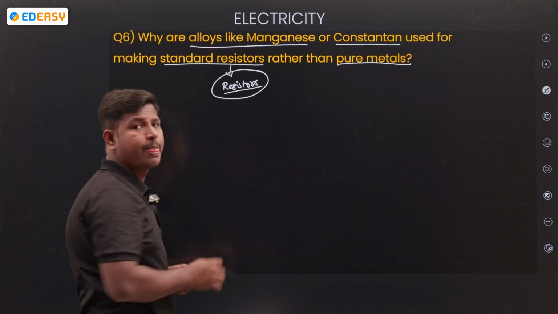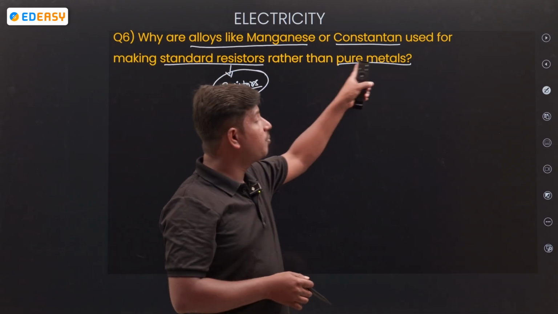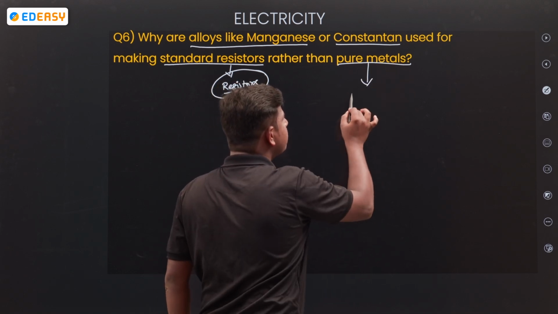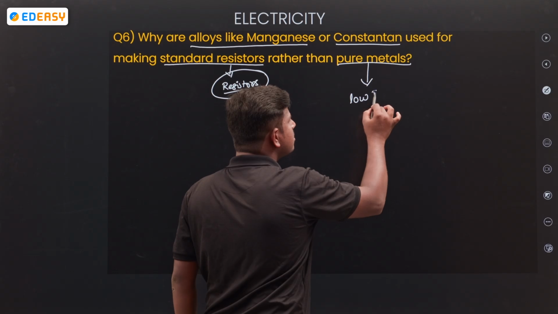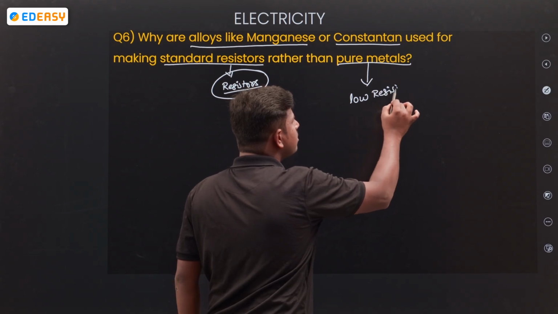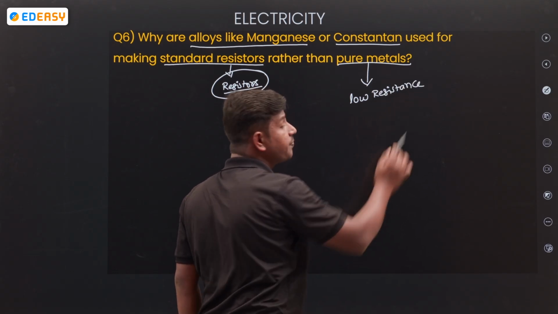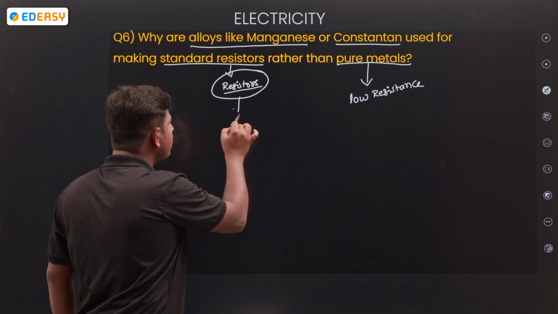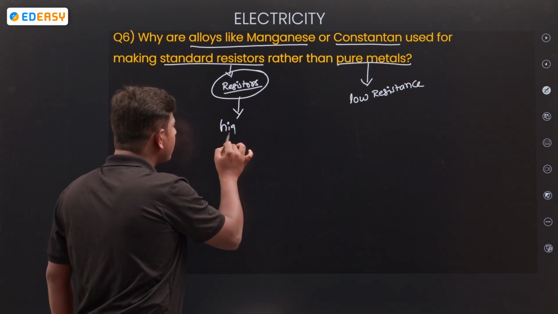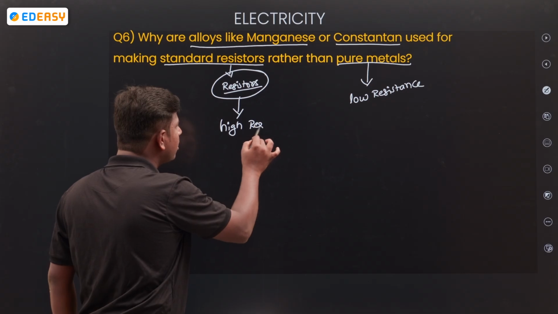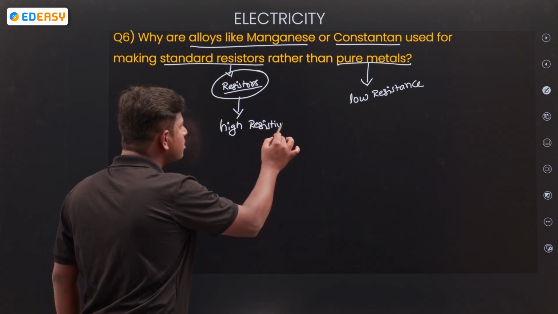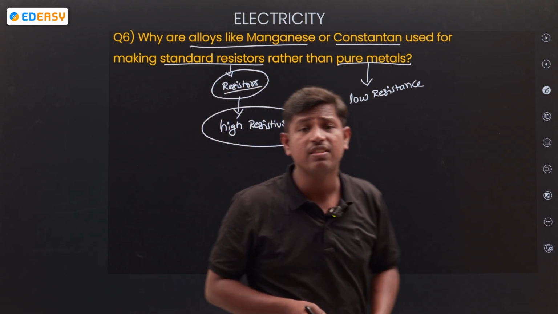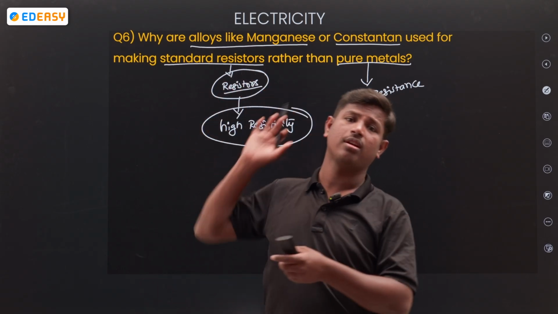Pure metals have low resistance, low resistivity. But here we need high resistivity. High resistivity means opposing more.